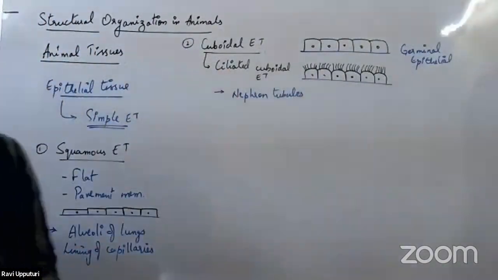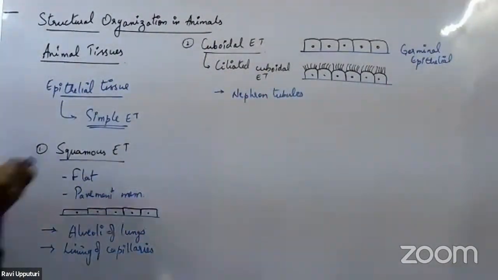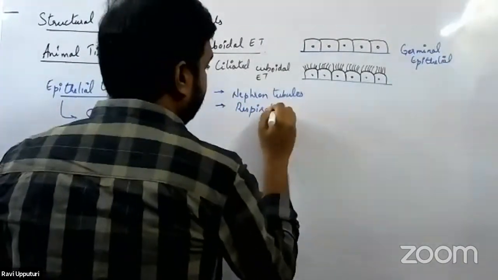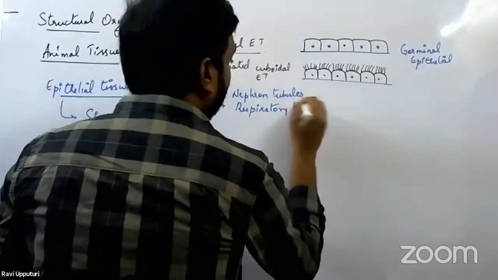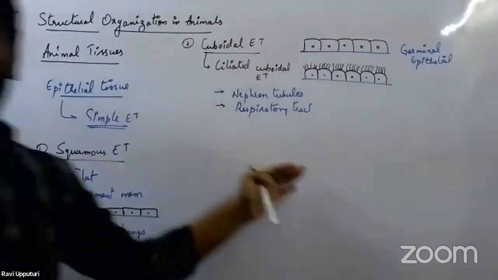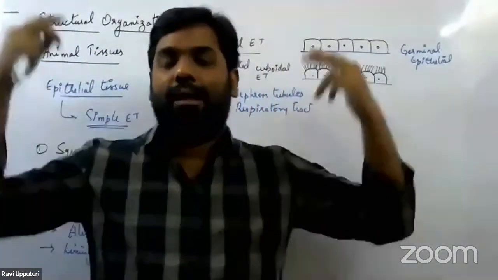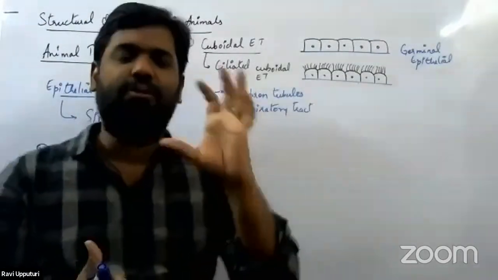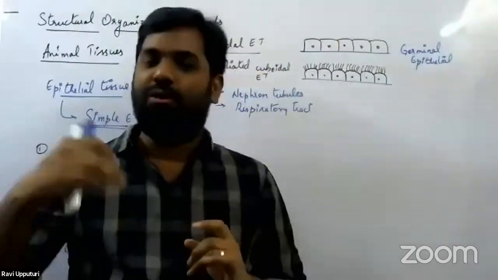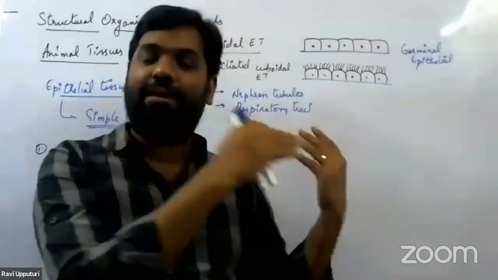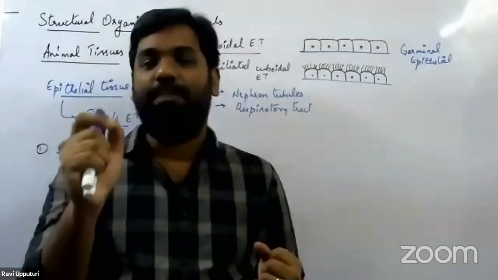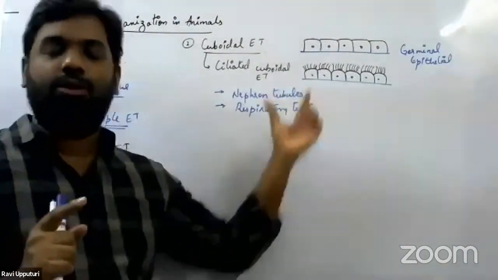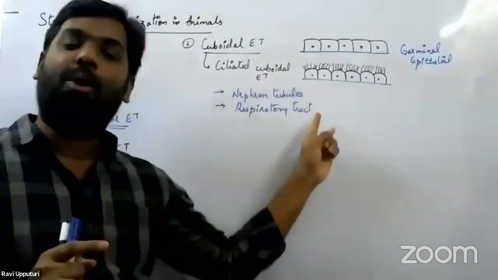Another place where we have this cuboidal epithelial tissue is in the respiratory tract. In the human respiratory tract, we know it begins from the nostrils and goes up to the alveoli. Throughout the respiratory tract, the cells lining it, with a few exceptions here and there that we will take up a little later, are different in the upper respiratory tract, which has another type of epithelial tissue. But majorly throughout the respiratory tract, we have this ciliated cuboidal epithelial tissue. So these are the locations of ciliated cuboidal epithelial tissue.